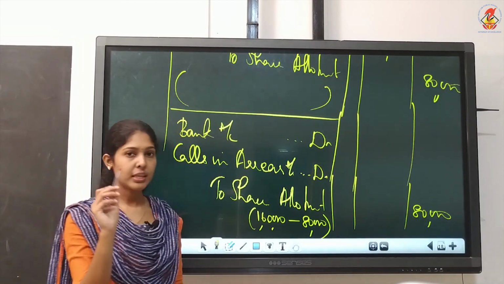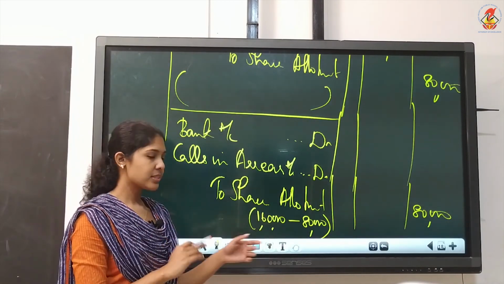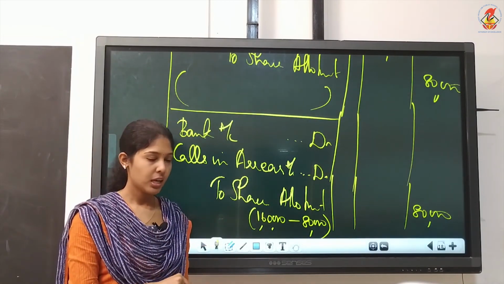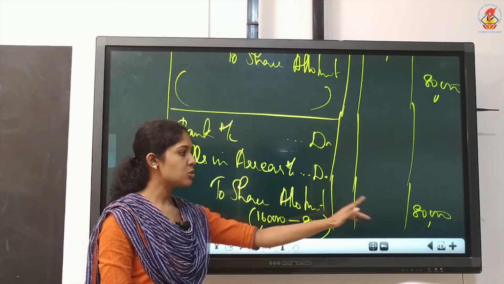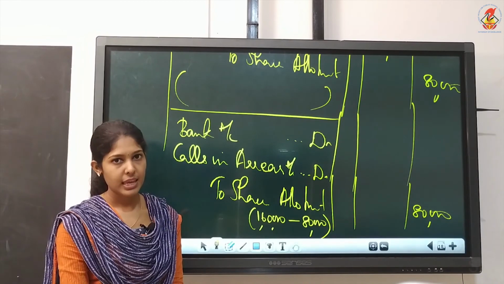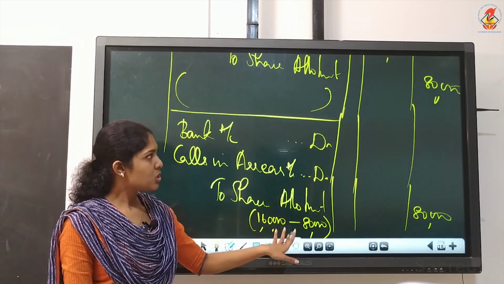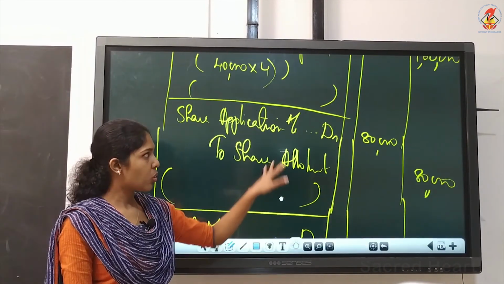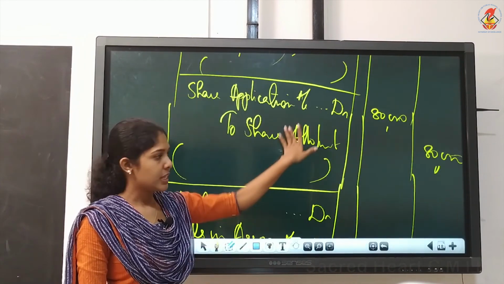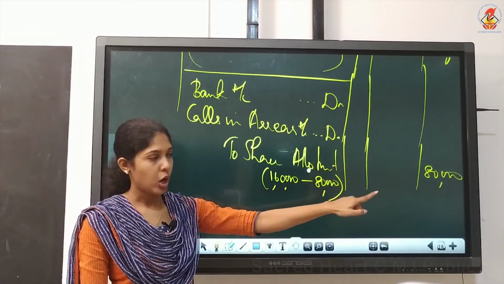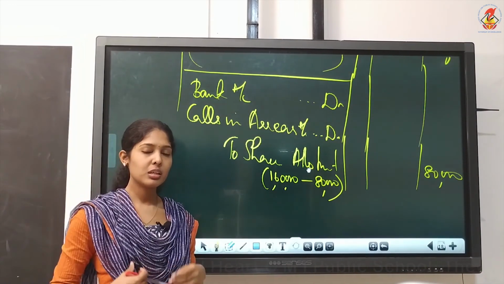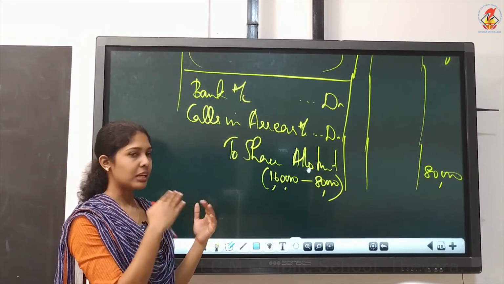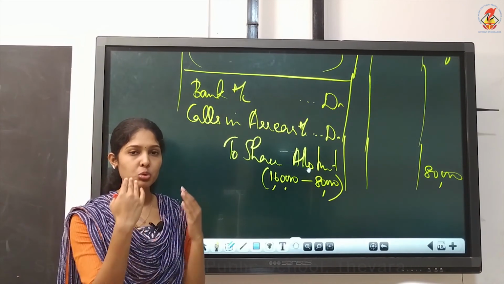Did you understand the meaning? No need to learn by heart. 1,60,000 is what we are supposed to get, but 80 we got already with application. So now we need to get only the balance 80. That is why I am asking you to write prorata in between. So automatically you will deduct and take the figure for share allotment. This is not the bank figure, this is the allotment figure. In your textbook they have written in a different order. I want you to write in this order.